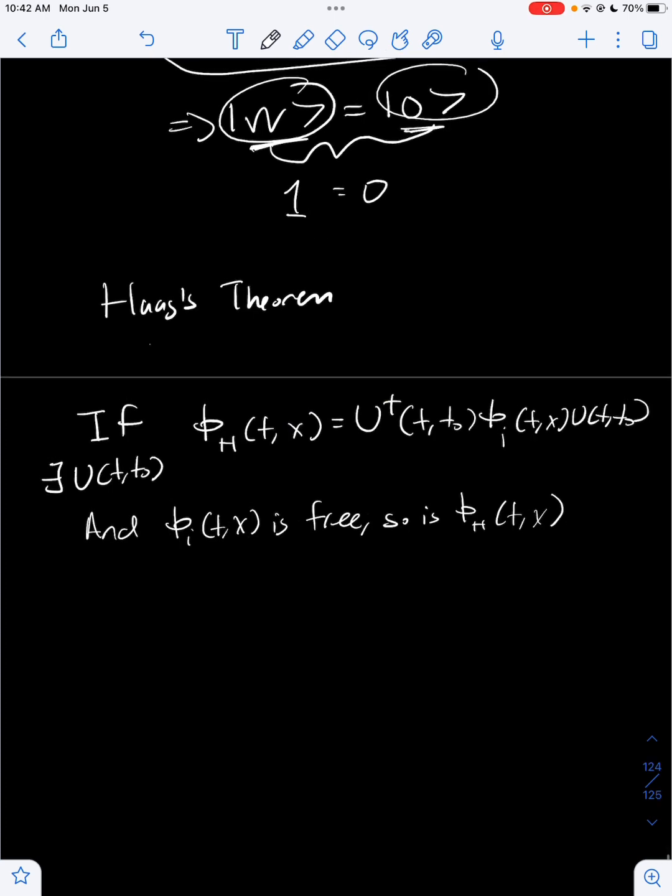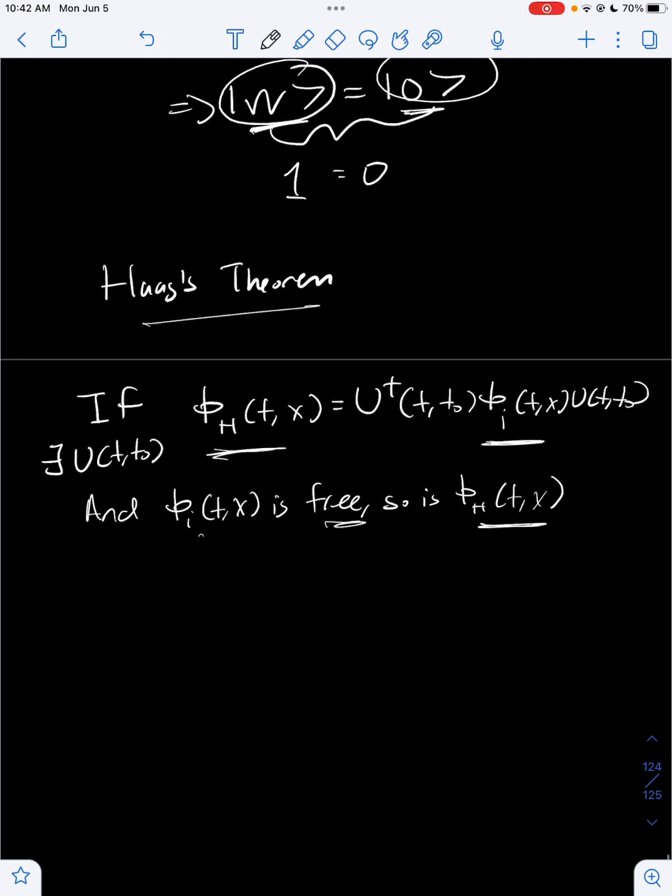So basically, Haag's theorem is just saying that if there exists a unitary operator that relates the interaction picture field with the Heisenberg picture field, then if the interaction picture field is free, so is the Heisenberg picture field. So the unitary operator cannot take us from free fields to interacting fields and vice versa. It also says the converse. If this is interacting, then this must also be interacting. So it's telling us that the interaction picture pretty much does not exist if we have interaction.